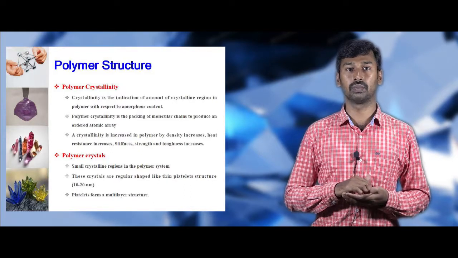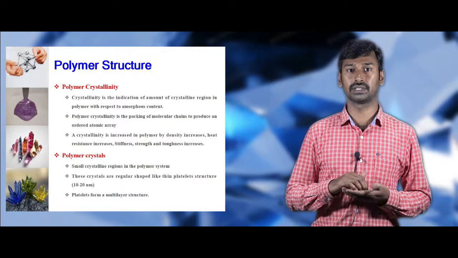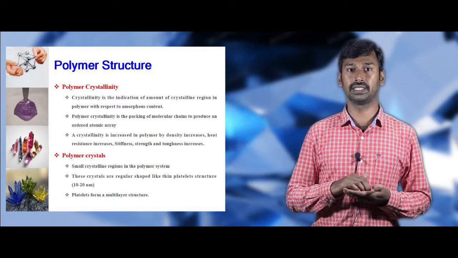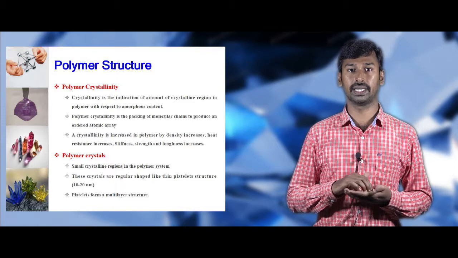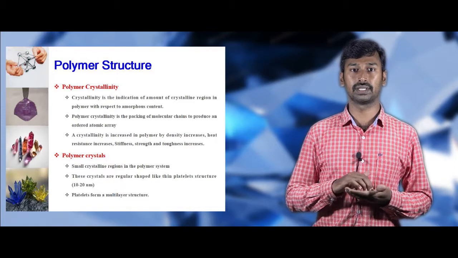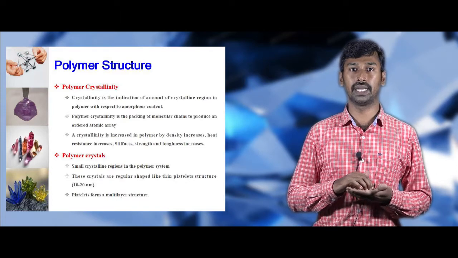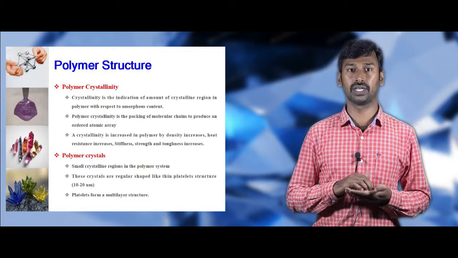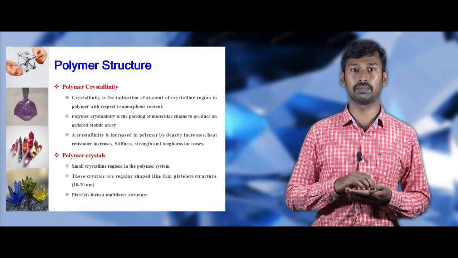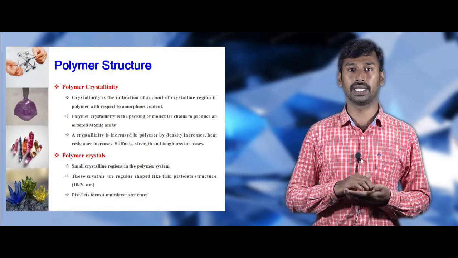The crystalline nature of the polymer material can be increased by increasing the density, stiffness, strength and heat resistance of the materials. So polymer crystals: in this type of crystals, a small region of crystalline region forms a semi-crystalline nature. Examples for these polymer crystalline materials are that they form regular shapes, thin platelets. These platelets are 10 to 20 nanometers. These platelets can form multi-layer structures.